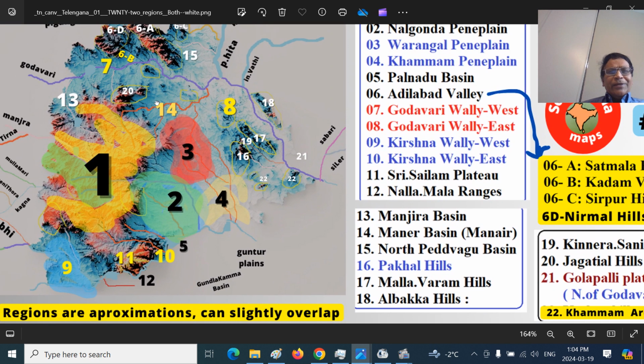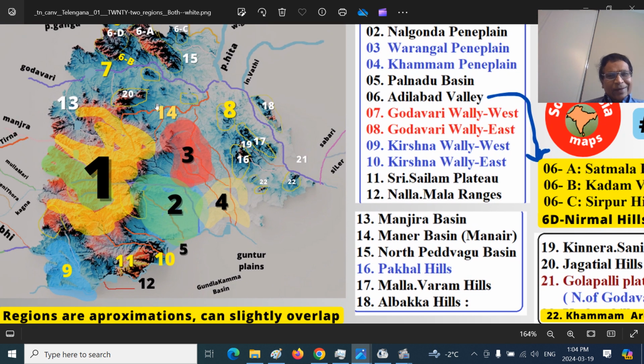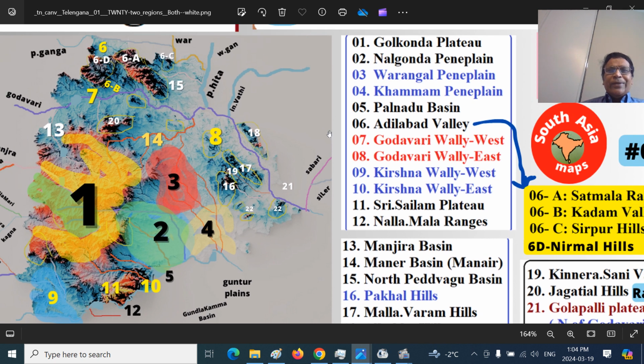Next, overlooking the northern part of the Golconda Plateau is the Godavari Valley, and to the south of the plateau is the Krishna River Valley. Here we have Godavari Valley West, number 7. And after the Godavari River meets the Maner River or Pranahita River, this border portion is Godavari Valley East.